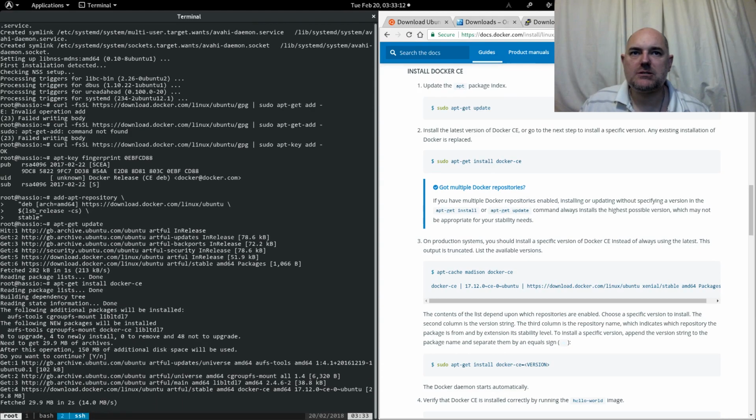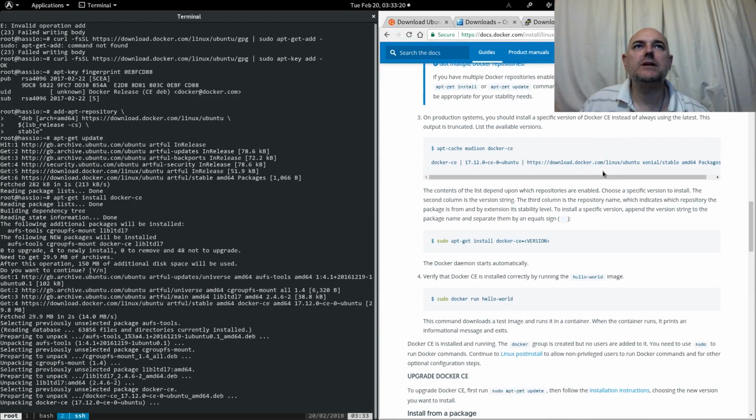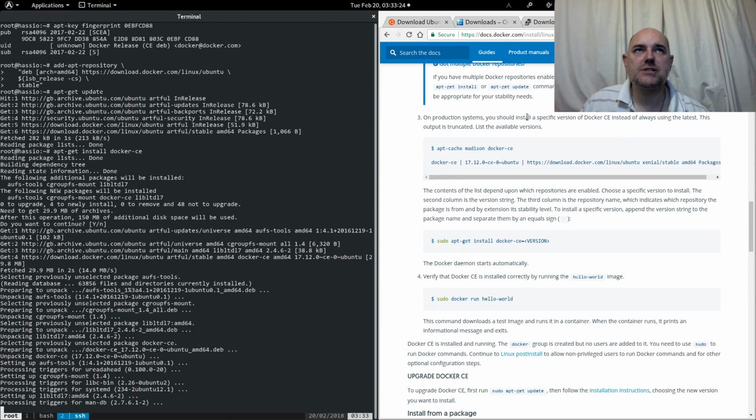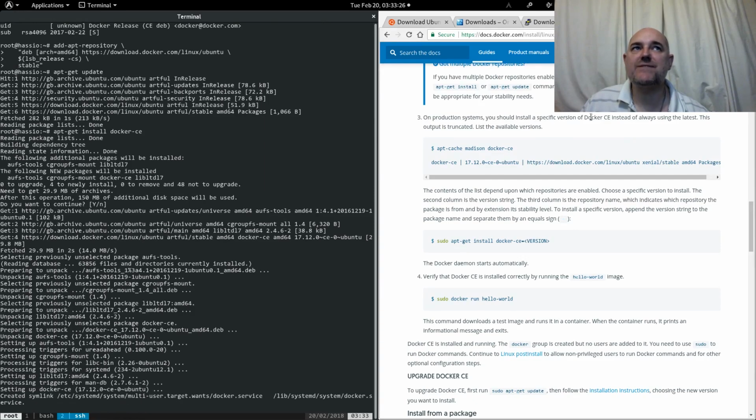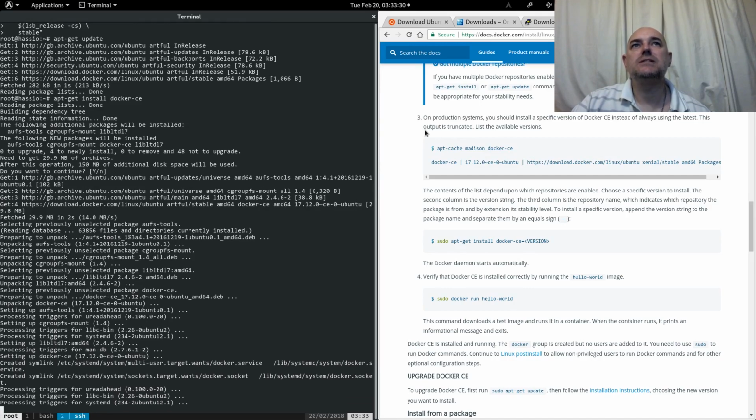And that will install. Right, if we look further down, we can see that on production systems you should install a specific version of docker-ce instead of always using the latest. This output is truncated. Okay, so do we want to? We don't. Well, I don't, because it's not a system that I'm going to keep.